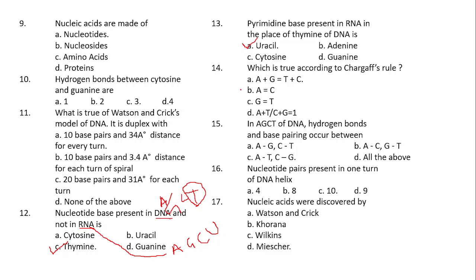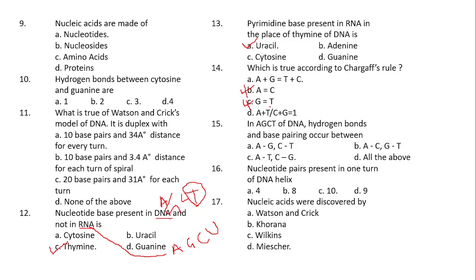Directly you can take off option B and option C because they are completely wrong. You already know that adenosine binds with thymine and guanosine binds with cytosine. Here they have given it wrong. That is why option B and C are taken off.